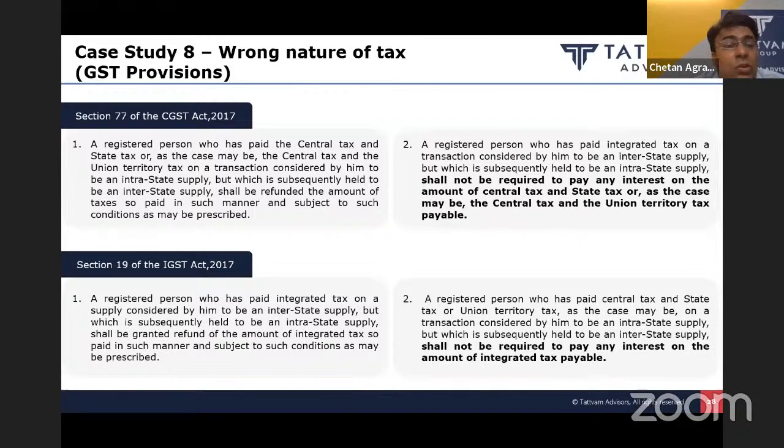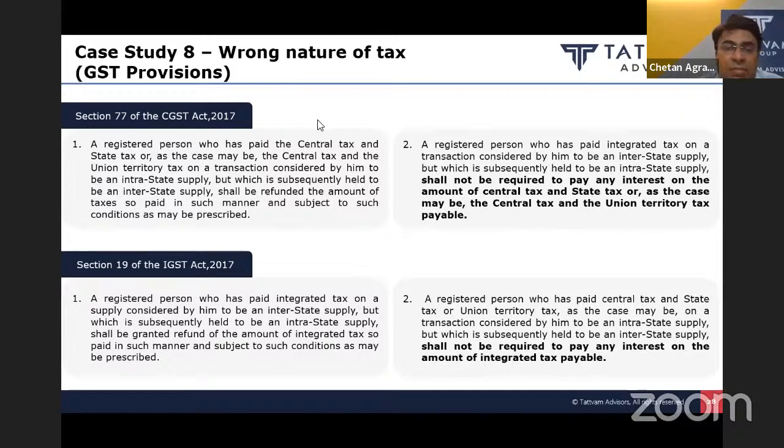Again, now the supplier has to pay the correct tax also, that is IGST. Regarding that, we may refer to subsection 2 of section 19, which says a registered person who has paid central tax and state tax, as the case may be, on a transaction considered to be an intrastate supply, but which is subsequently held to be interstate supply, shall not be required to pay interest on the amount of IGST payable.